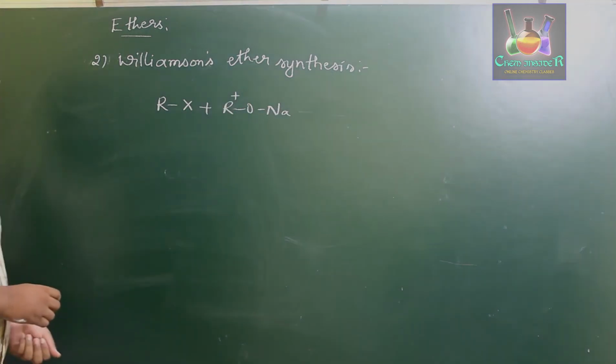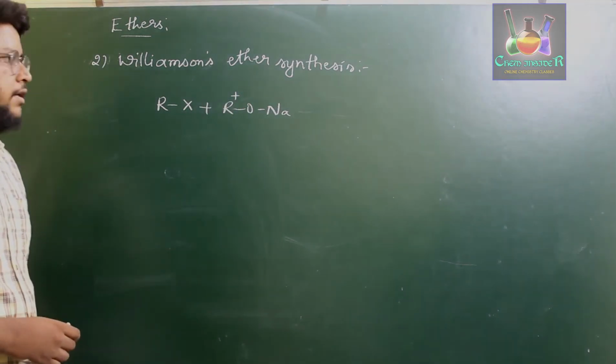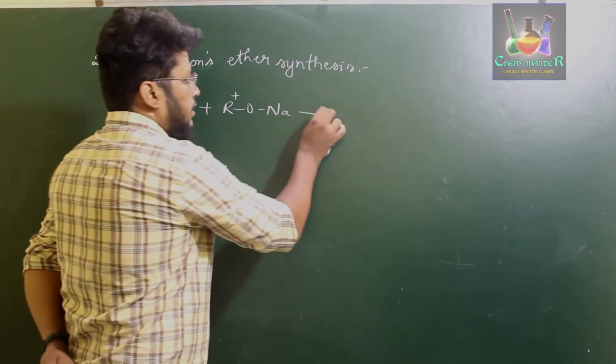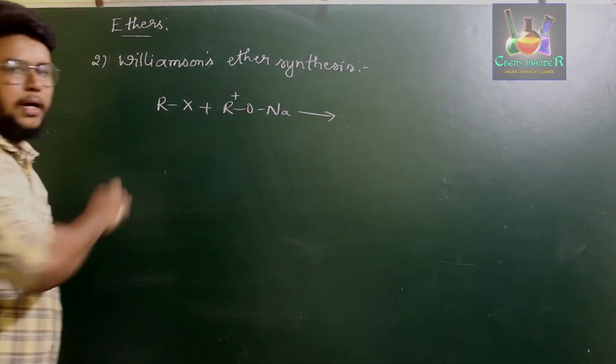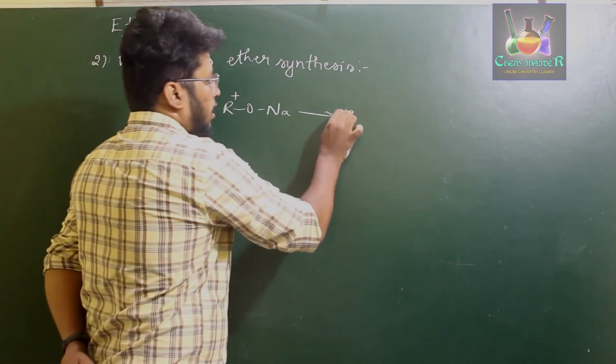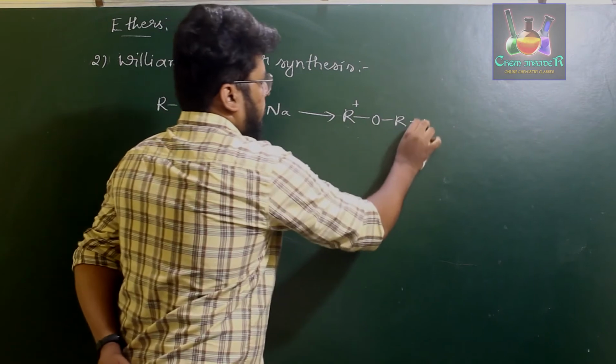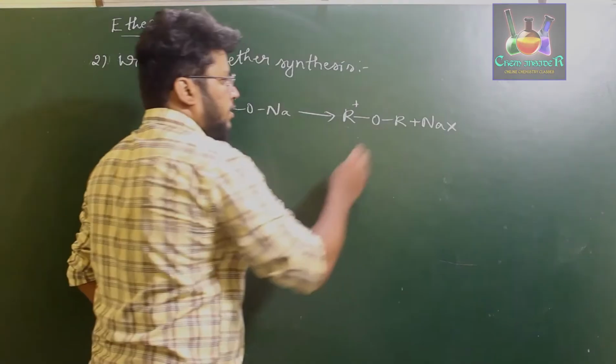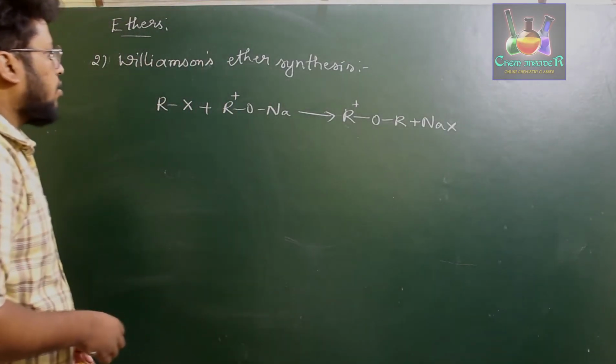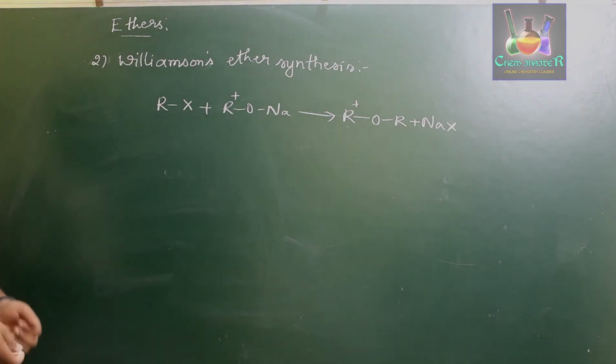When you treat alkyl halide with sodium alkoxide, we get the respective ether with the liberation of sodium halide. That is, we get ROR plus NaX. This method of preparation is called the Williamson's ether synthesis.